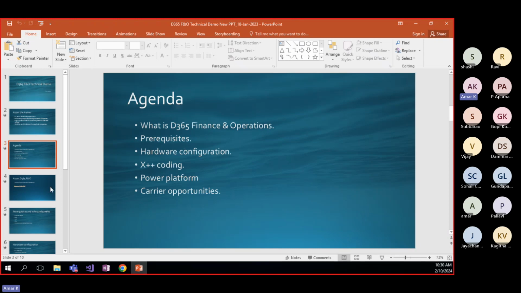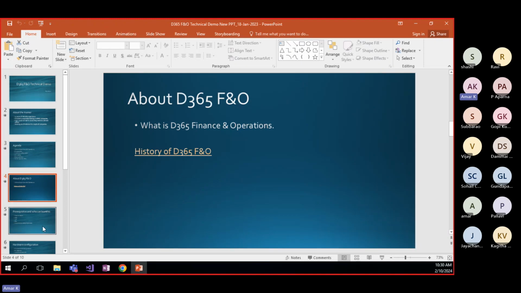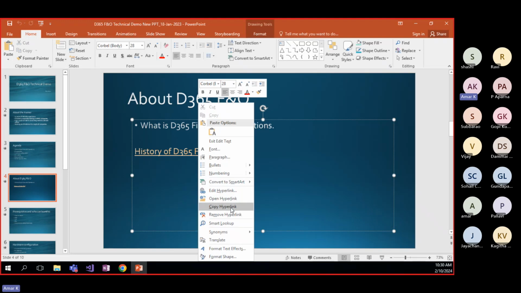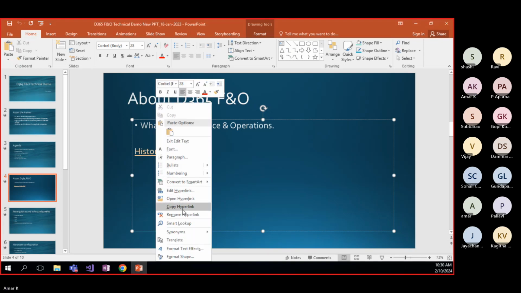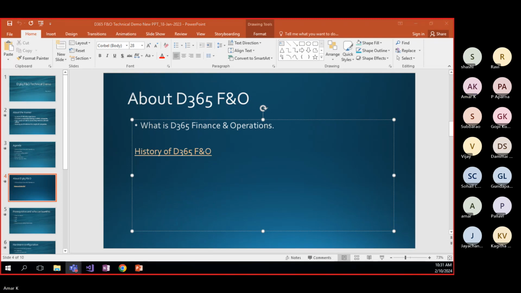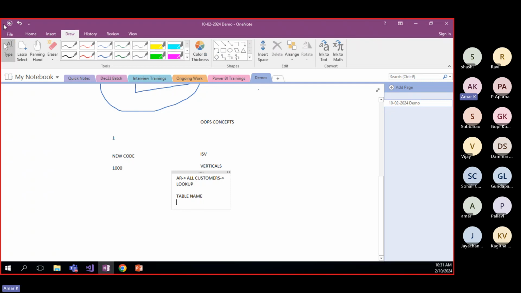And what is the hardware configuration? Okay, this is the history, guys. I told you, copy hyperlink. I will give the link. Please go through the history of this. Why is it not coming? I can't paste this one. No issues. You can go to Wikipedia and search for Dynamics 365 and history. You'll get it.